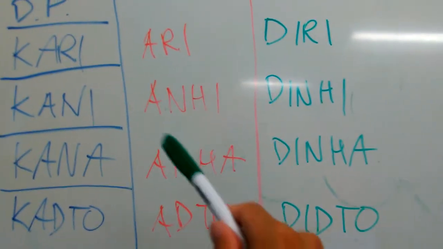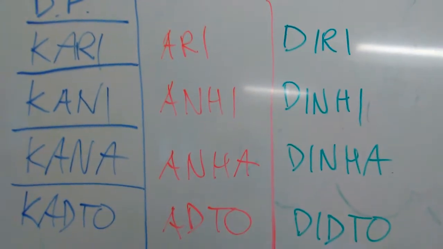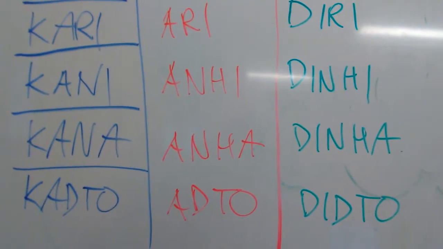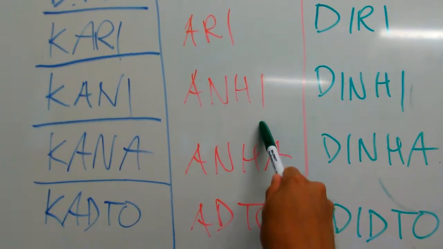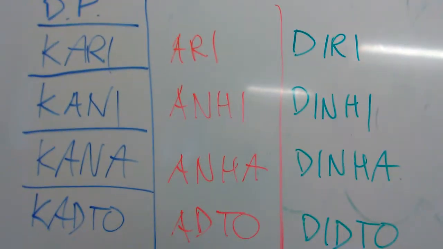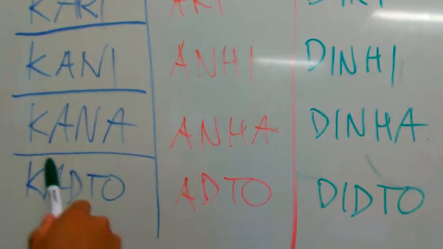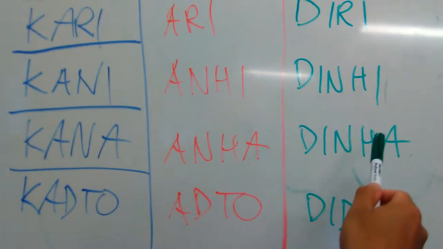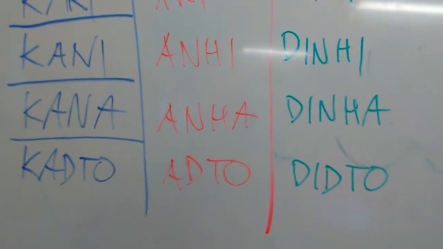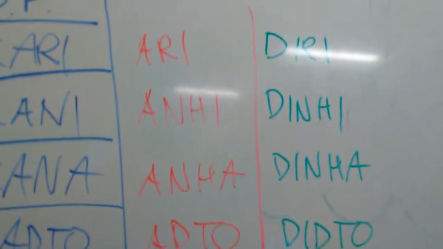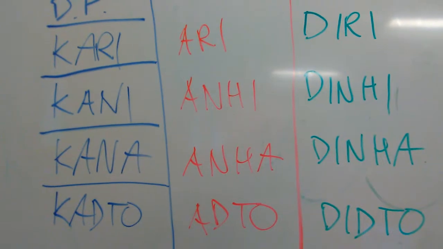Okay, you can never mix and match these two. But the ones on the left here with the demonstrative pronouns, you can. Anhi kana dinhi. Okay, so anhi, meaning to come close to me, but not too close like ari. It's just to come close to us. This object, anhi kana dinhi. Move this object here, right? Anhi kana dinhi. So this is what I mean by there's flexibility with this whole deixis demonstrative relations.